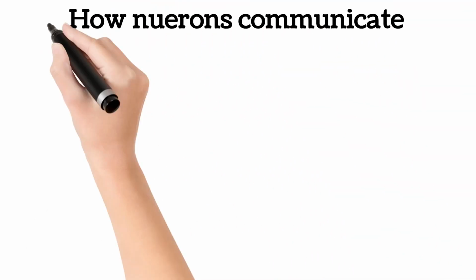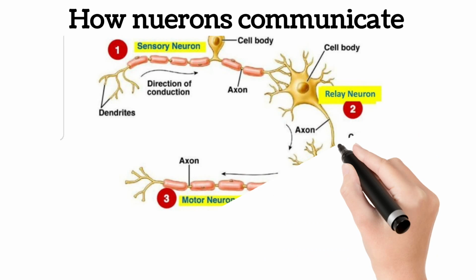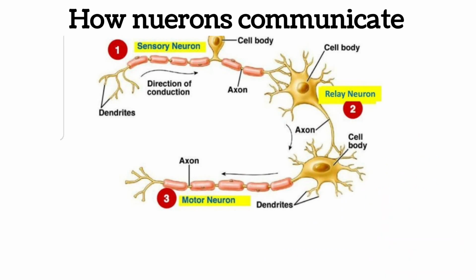How neurons communicate. It's important for us to know that we don't have just 3 neurons in the body, even though there are 3 types. There are billions of neurons in the body that work together. And we have to note that neurons are not continuous like a pipe, but there are gaps in between the different types of neurons. So these gaps are called synapses.